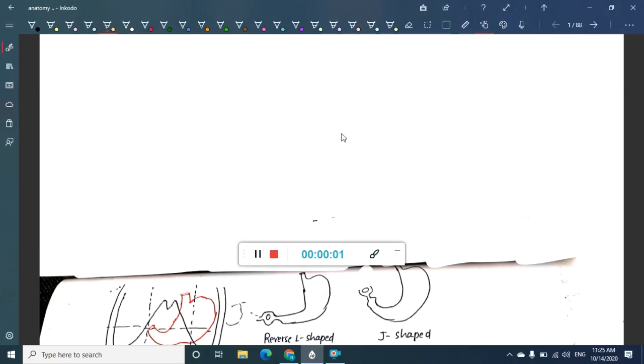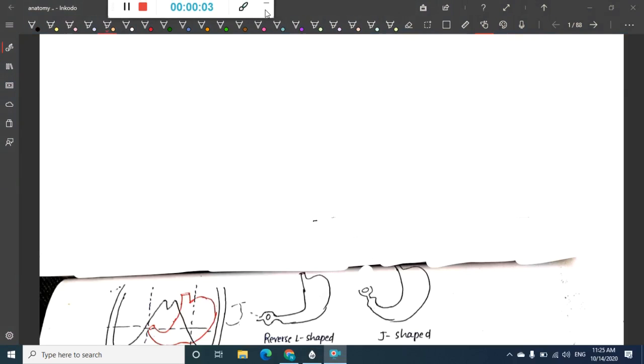Hello friends, so in this chapter we are going to learn about the anatomy of the whole digestive system, from the esophagus to the rectum and anus. So first we will see about the esophagus. The esophagus is present in the thoracic region and in the abdominal region. Now we are just dealing with the esophagus in the abdominal region, not the thoracic region.